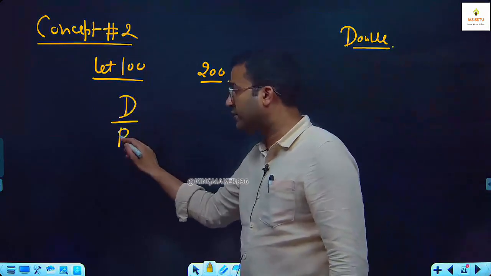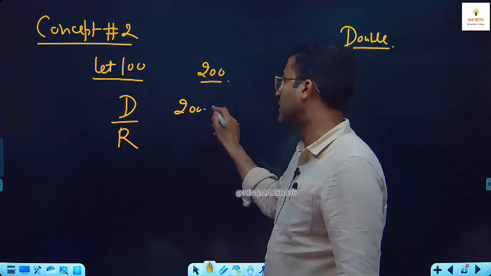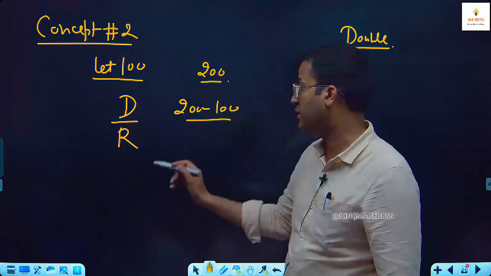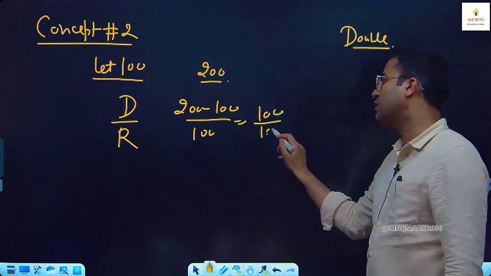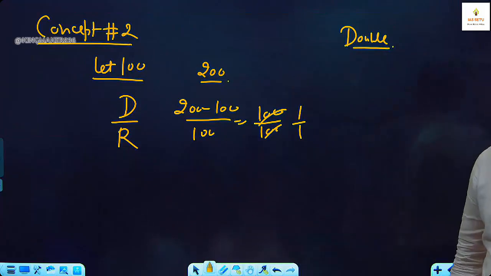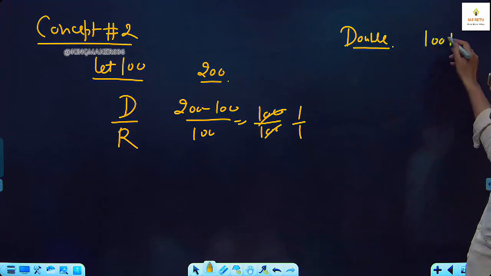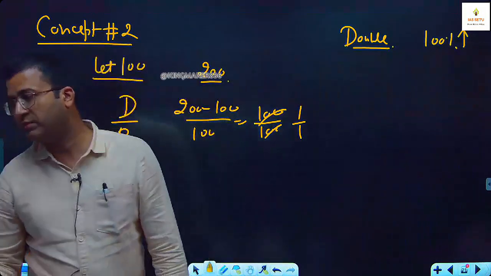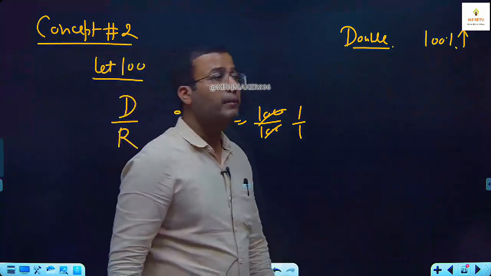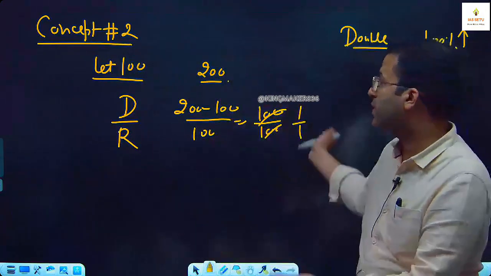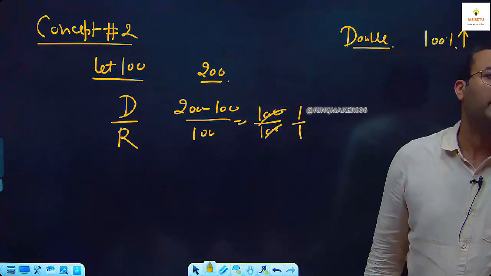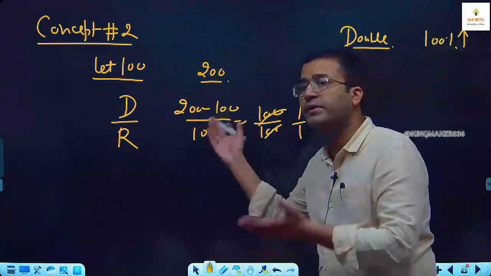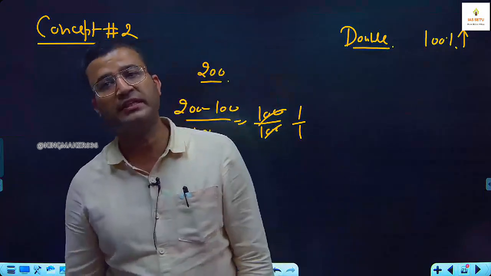Petrol price doubles, so we have to find how much percentage increase there is. Difference upon reference. What is the difference? 200 minus 100. Reference is the previous value. What is the previous price of this marker? 100. So it is 100 upon 100, so it is 1 by 1. 1 by 1 means 100%. So if it becomes double, there is a 100% increase. If the price of this marker, chair, mic or panel becomes double, you can directly say there is a 100% increase in the price. If my salary becomes double, there is a 100% increase in that salary.